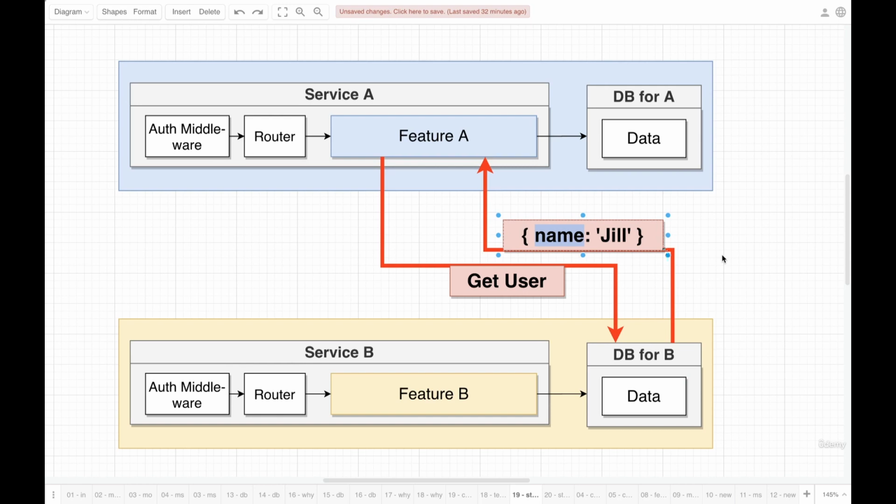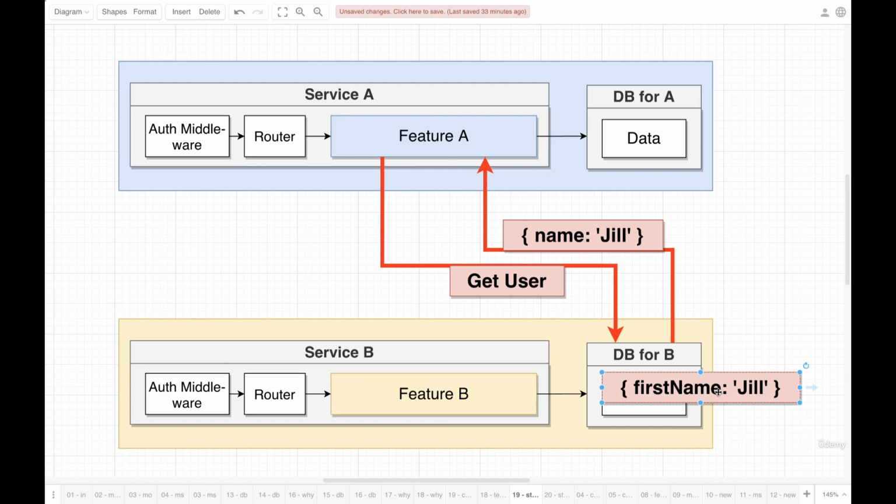And let's imagine that for some reason, service B, the team that is in charge of it, decides to change the schema or the structure of this database. And maybe they decide every user has a name property. Maybe they want to call that first name instead. Let's further imagine that maybe the team in charge of service B does not tell service A about the change to the schema right here.